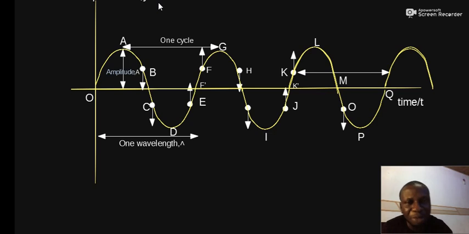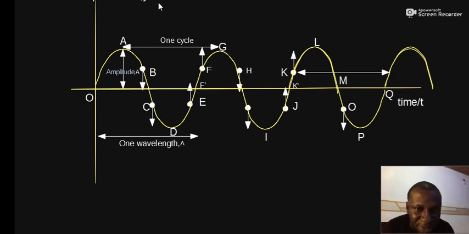Now, another beautiful concept is the wavelength. From the concept of the circle, we have seen that two successive points in phase have one circle between them. We have also seen that the angle in one circle is 360, which is 2 pi.